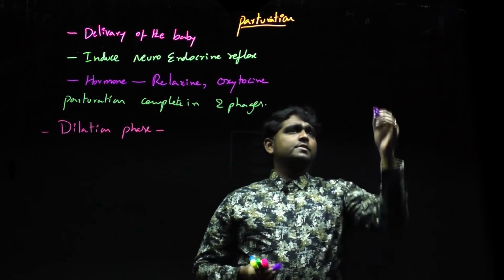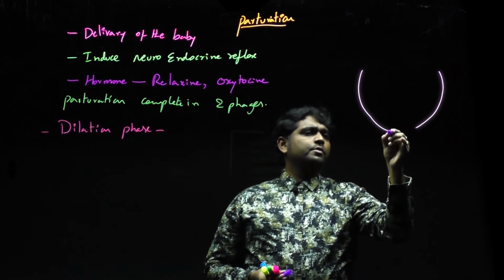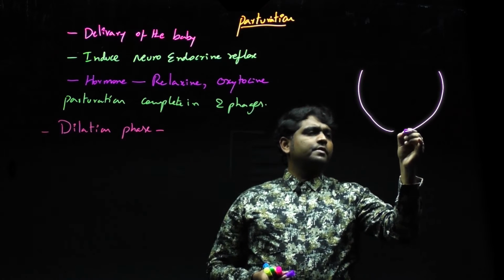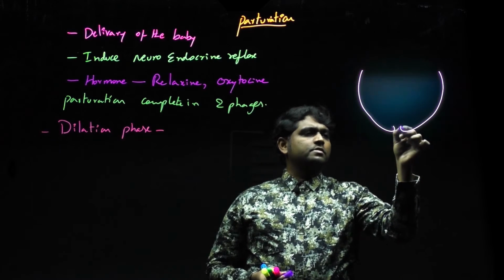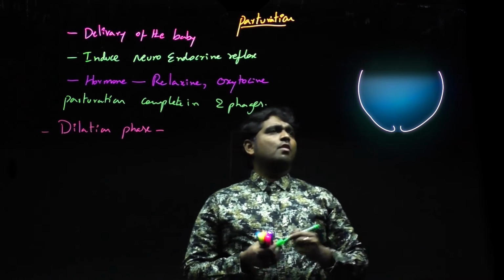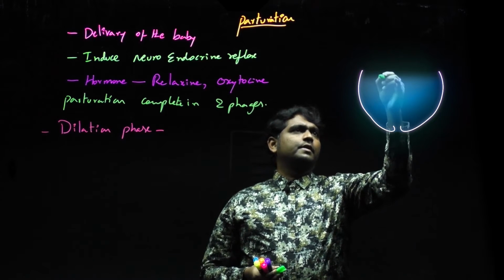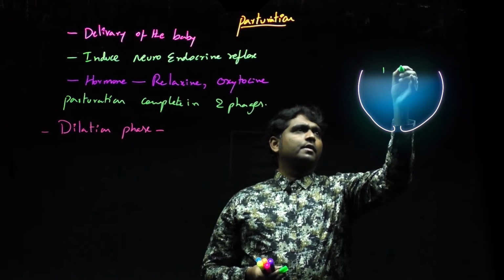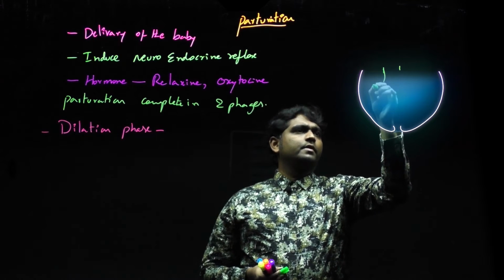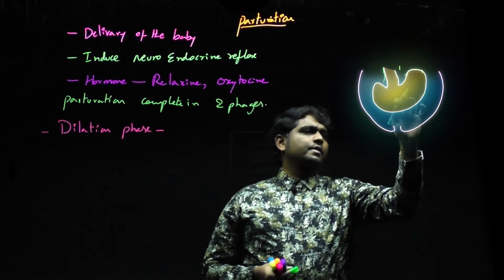For example, if you see that this is the mother womb. Mother womb is having this cervix, and here the baby is locked. The placenta will be attached here in the fundus region and the baby will be developed here. For example, this is the baby.